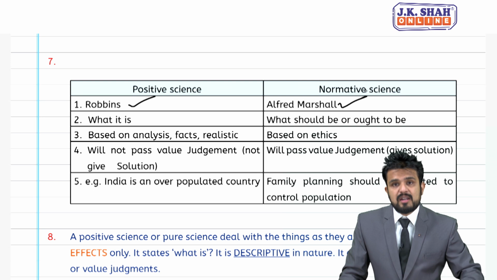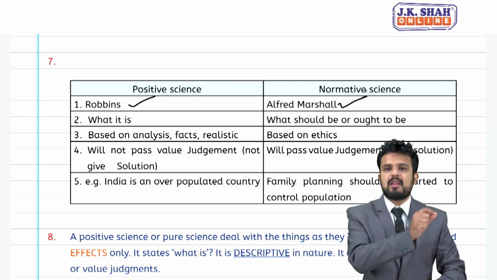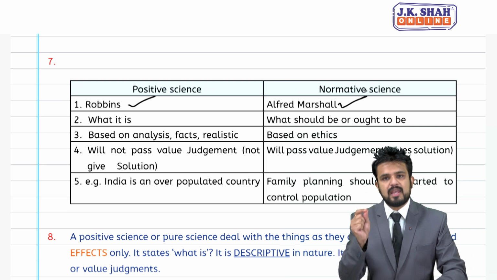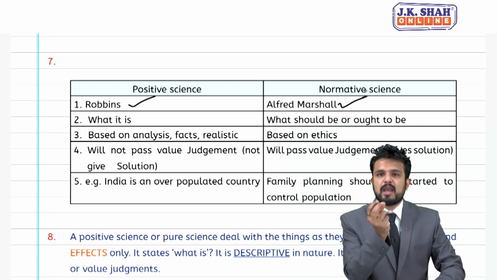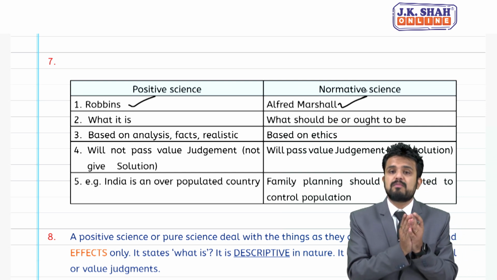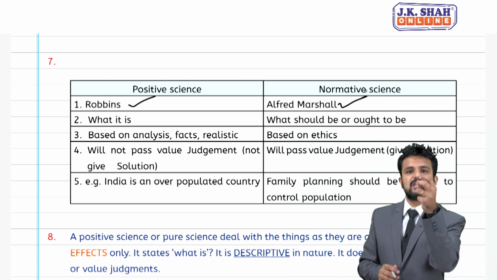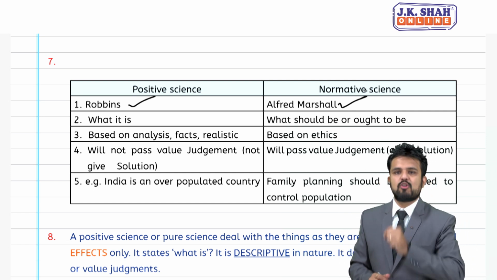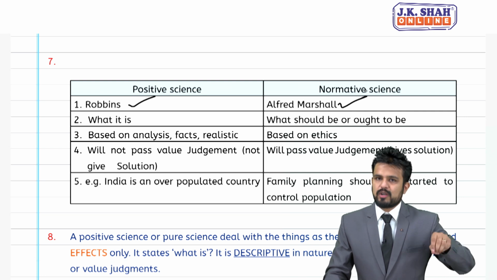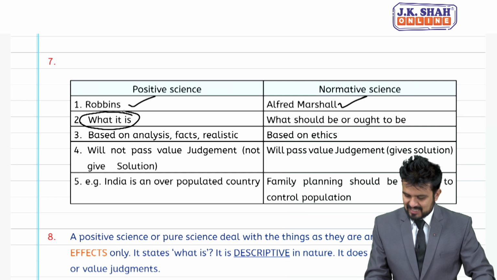There are many countries where women empowerment is not done. I again repeat, there are many countries where women empowerment is not done. Now this statement also becomes a positive statement, positive science, because it's a realistic statement based on facts, based on research.